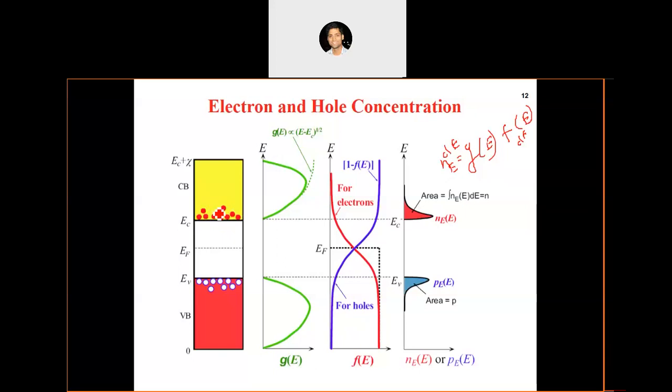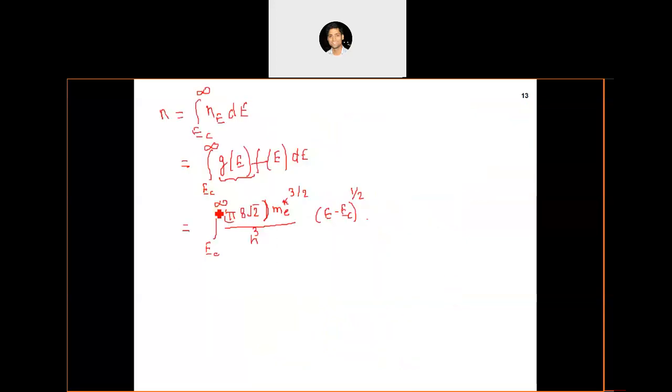And that's what I mentioned in the previous class also. In the conduction band, where the energy states are much more in number in comparison to the electrons, the Boltzmann statistics can be approximated for the probability distribution function of electrons. So that's what we will do here, because the Boltzmann distribution function is simpler for integration.